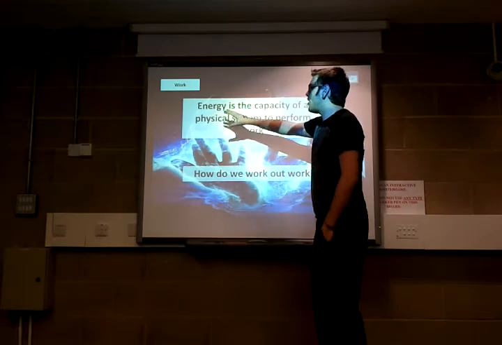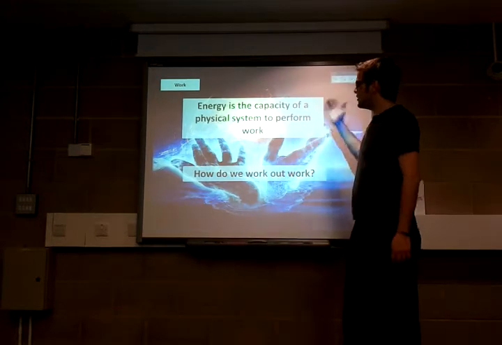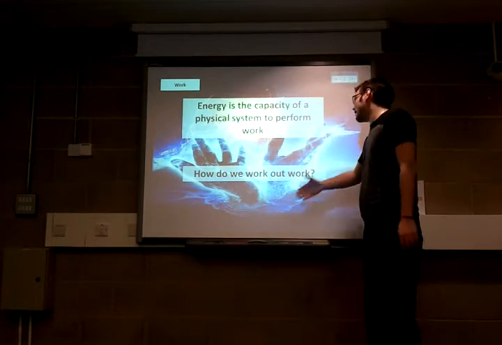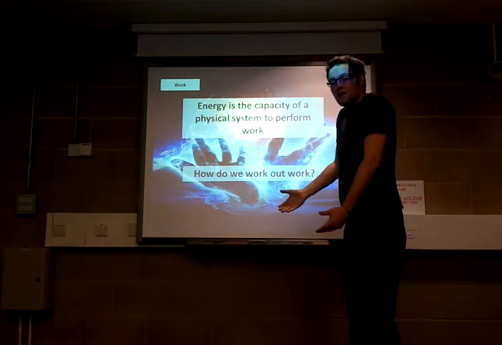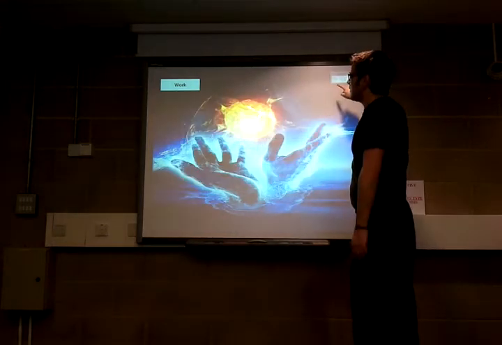So work. Remember our definition of energy: energy is the capacity of a physical system to perform work. So that eternal question, how do we work out work? I know it's a really well structured question, but it's exactly what we want to know.